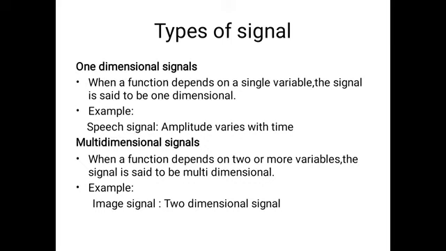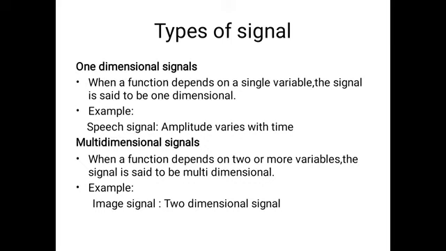And another one is the discrete time signal. A discrete time signal is defined only at certain time instants. That means at certain time instants we are getting certain amplitudes, but in the case of a continuous time signal we are getting the values at all time instants.